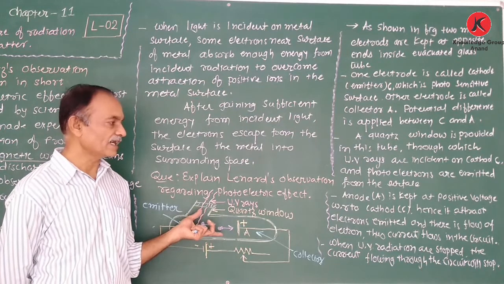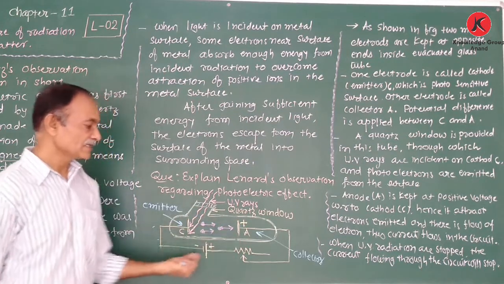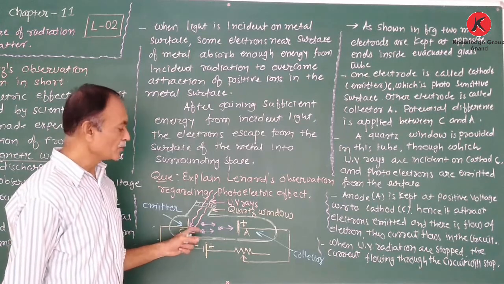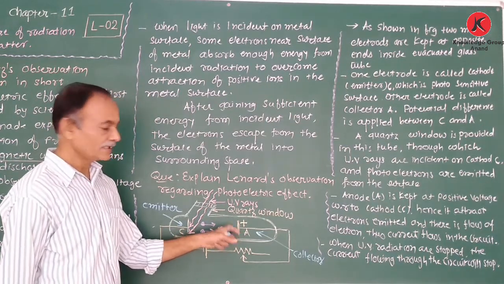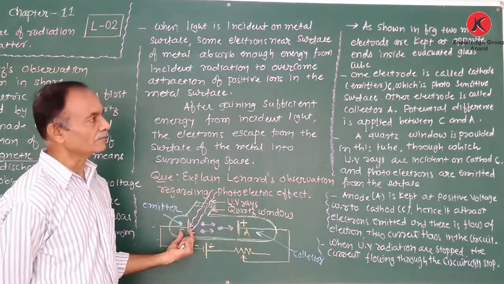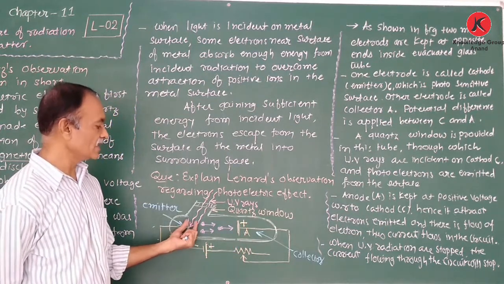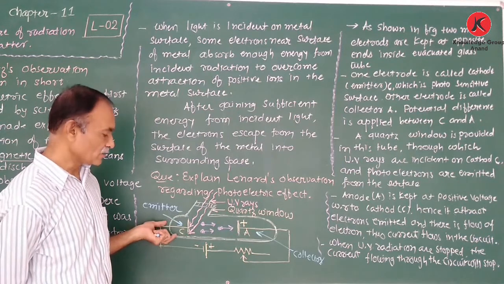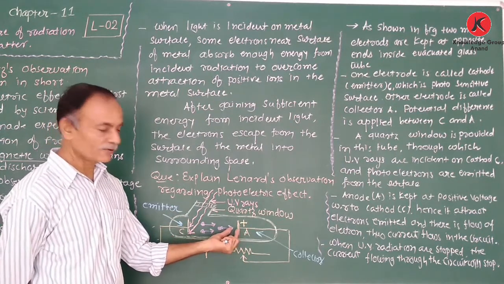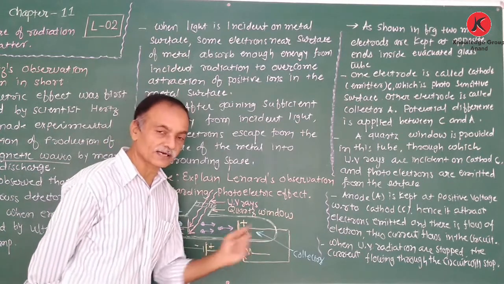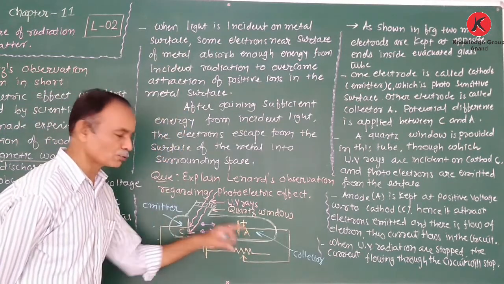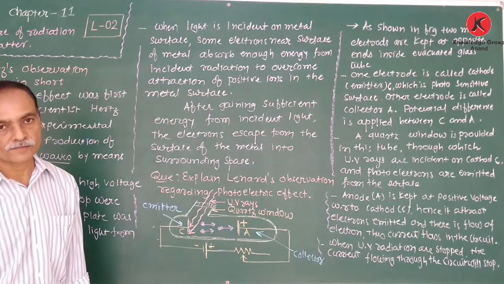So that is Lenard's observation. First, the description of the figure. As shown in the figure, two metallic electrodes are kept at opposite ends in an evacuated glass tube. One electrode is known as the cathode or the emitter, denoted by C. The other electrode is known as the anode or the collector, A. A potential difference is applied between the cathode and anode.